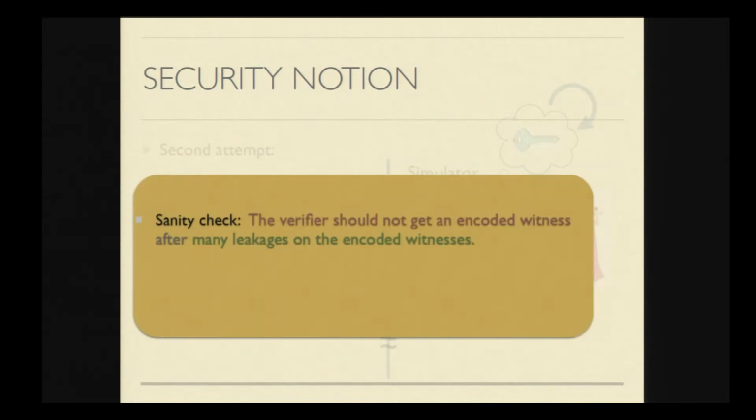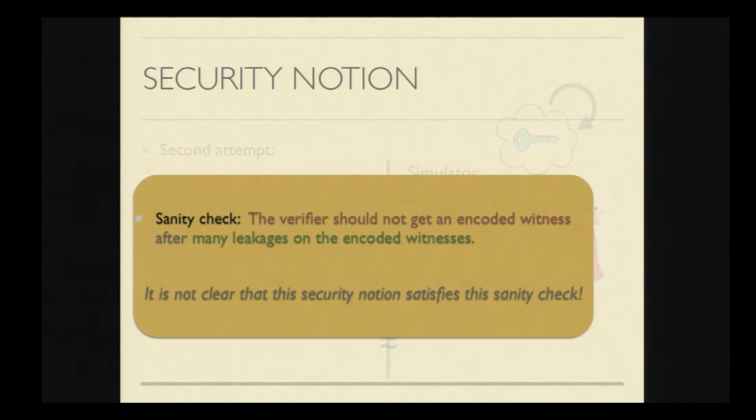In order to see whether this security notion yields anything meaningful, let us do a sanity check. No matter what security notion we have, we don't want a malicious verifier to get an entire encoded witness after obtaining many leakages. This is the least we can hope for. And it turns out that this security notion doesn't even satisfy this basic sanity check. More specifically, it could happen that a malicious verifier can construct an entire encoded witness after obtaining leakages on the encoded witnesses.